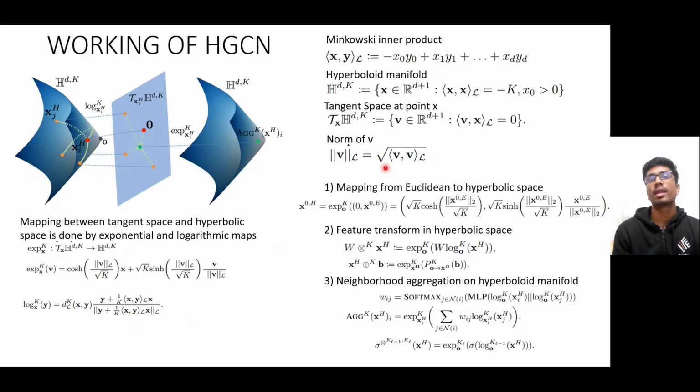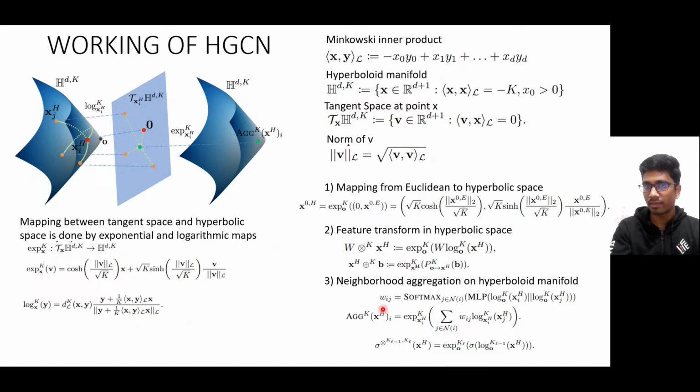So in an HGCN, the first step we do is mapping the Euclidean embeddings to the hyperbolic embeddings. This is done by the formula given here. Then we transform the features onto the hyperbolic space, which is given by multiplying the weight matrix with the hyperbolic embedding using the exponential map. And then in the third step, we do the neighborhood aggregation on the hyperbolic manifold.